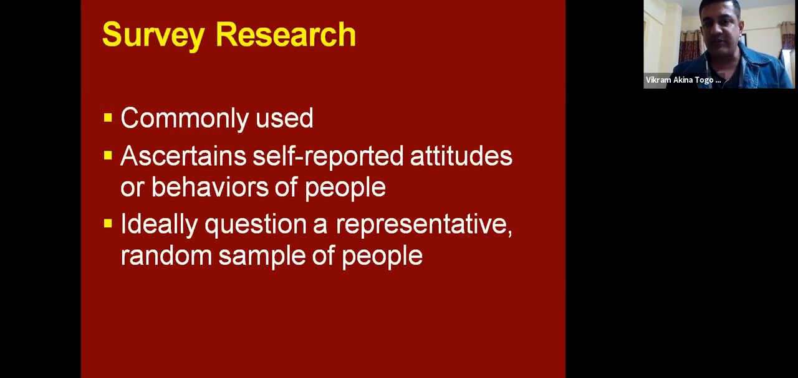Okay, survey research is very commonly used in psychology and social sciences because we are collecting data from a varied set of population. It ascertains self-reported attitudes or behaviors of people and ideally questions a representative and random sample of people. So what we are doing is sending a questionnaire to random people, or asking for volunteers. So, a representative or random sample of people.